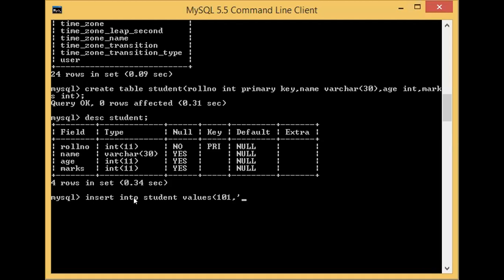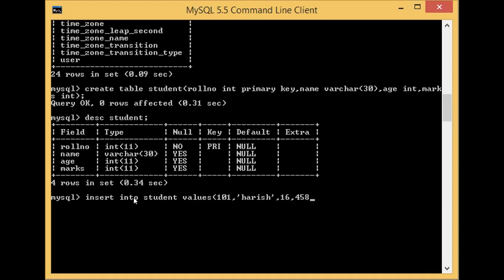Okay, if I give here Harish, you have to give it in single quotation. Okay, so then age, that is an integer value, so no need for a single quotation, just give a value, that is 16. Then marks, you can give any integer value, so I give 458.